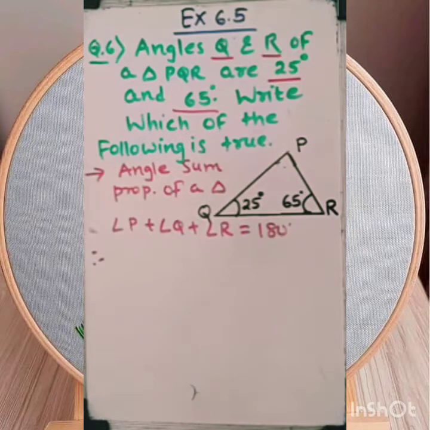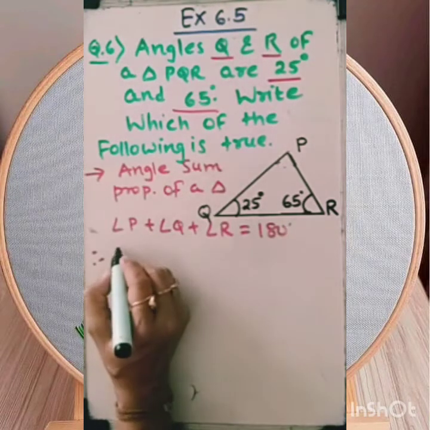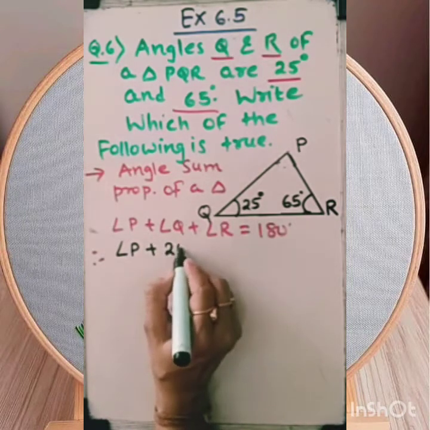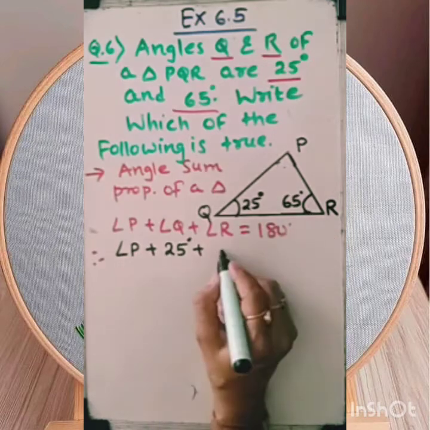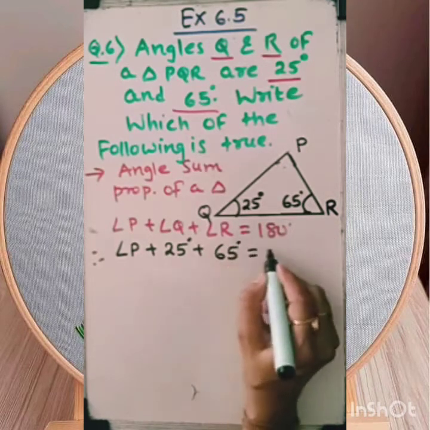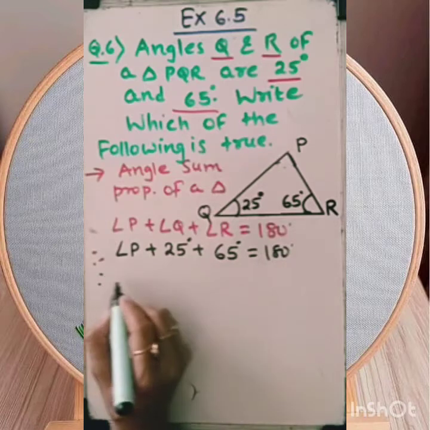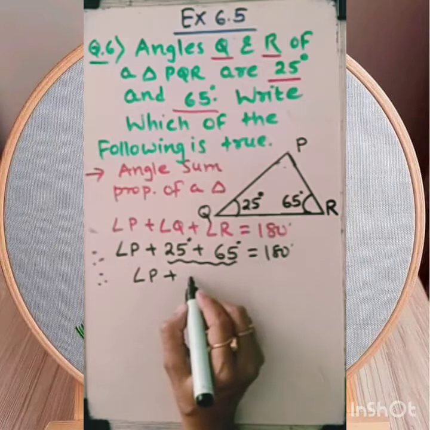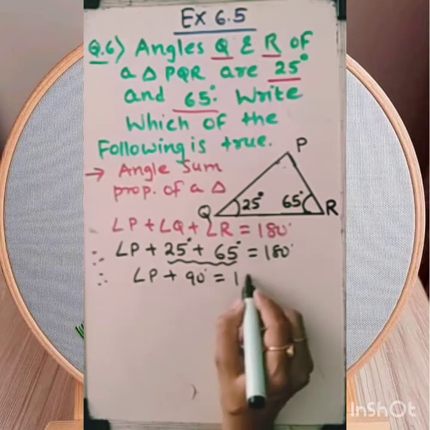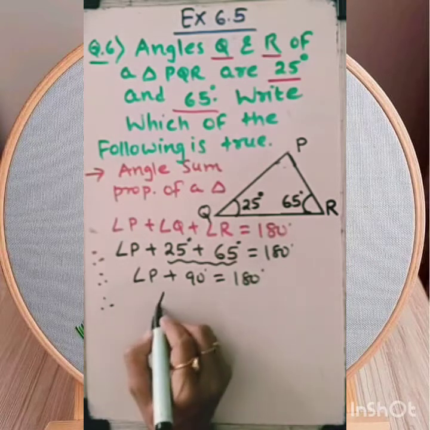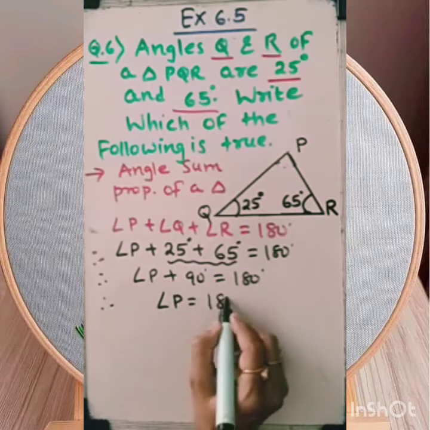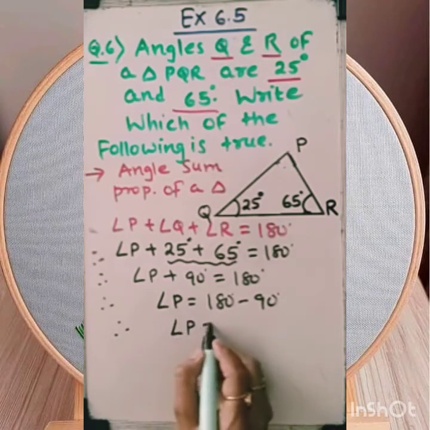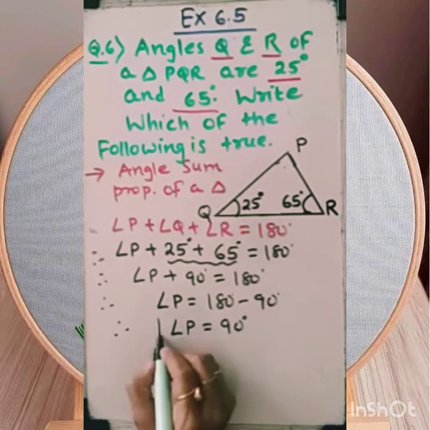This already we have studied. Angle P we do not know. Angle P plus angle Q 25 degree plus angle R 65 degree equal to 180 degree. Adding these two angles, the sum is 90 degree. Therefore, angle P equal to 180 minus 90. So angle P will be 90 degree.